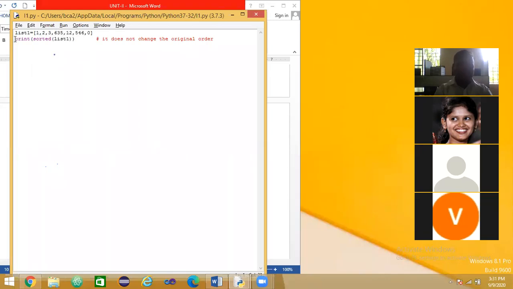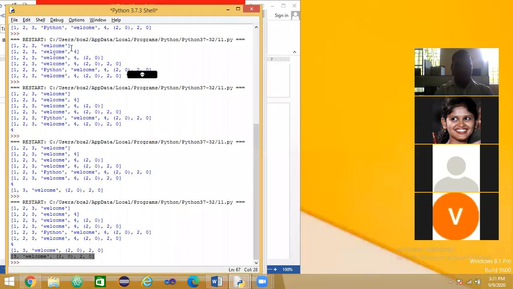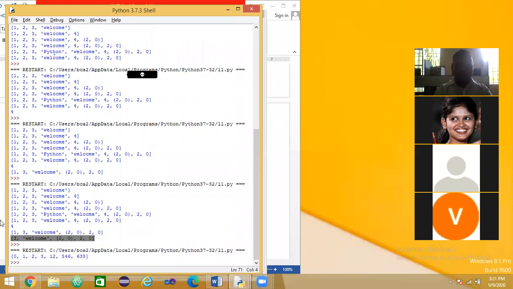But here in the print statement, I am using the sorted function. What it does, it sorts the data in order. See, I will run this one. See the last output: 1, 2, 3, 12, 546, 645. We have a sorted function. Using this, we can sort the list elements.